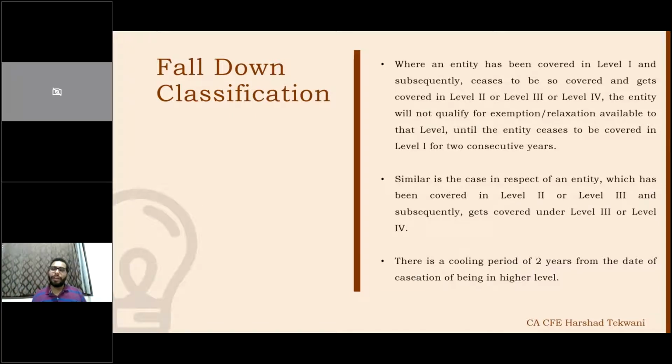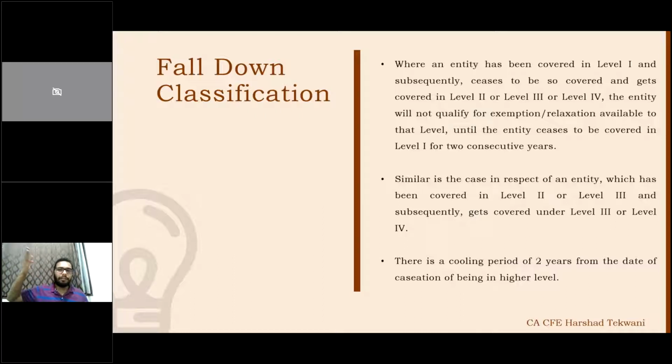Once you fall to level 4, there is a cooling period. Till that cooling period is over, you cannot take the exemptions which are available to the next level. But after 2 years, you can take all the exemptions which are applicable to that particular level. So there is a 2-year cooling period in a fall down case.